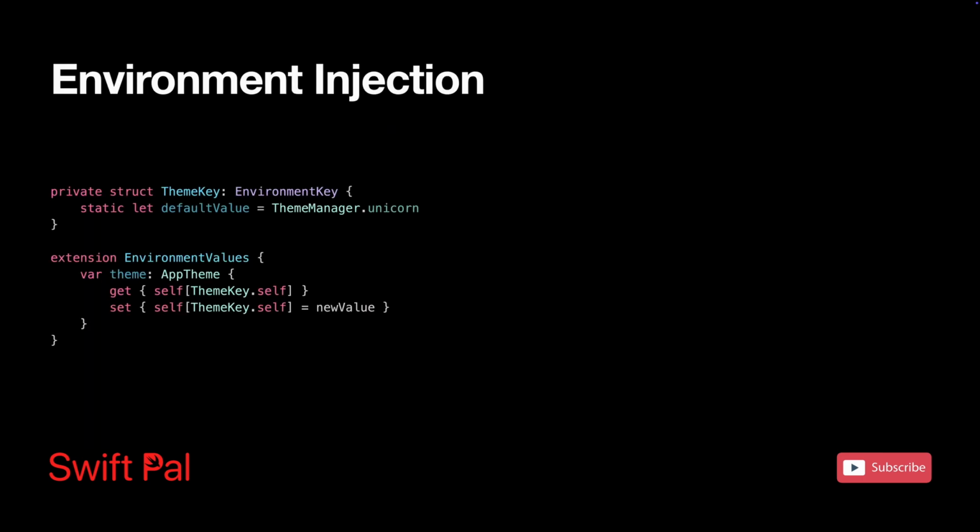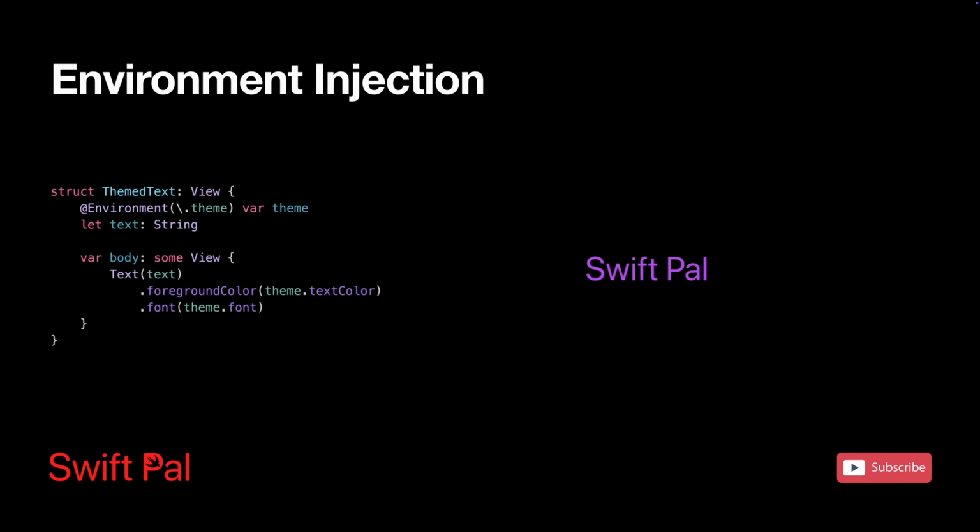So SwiftUI's environment system provides a clean way to inject themes throughout your app without prop drilling or singleton patterns. This creates a custom environment key that any view can access. The default value ensures your app has a fallback theme even if none is explicitly set. Now, any view can access the current theme through the environment.